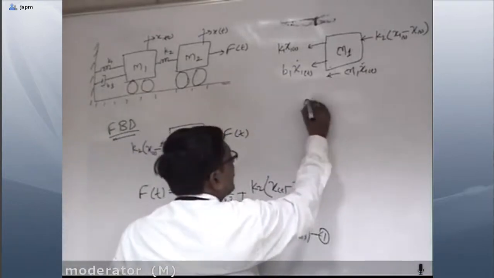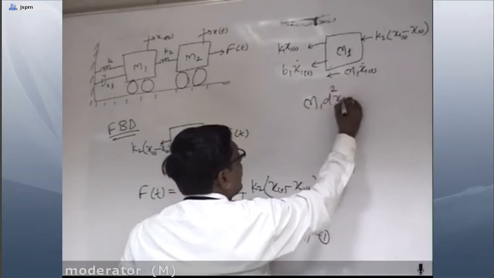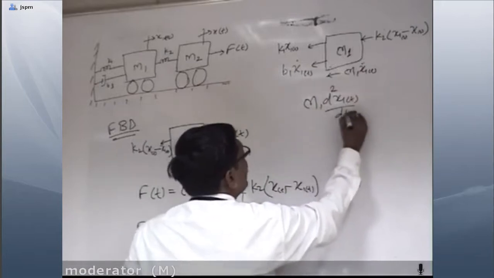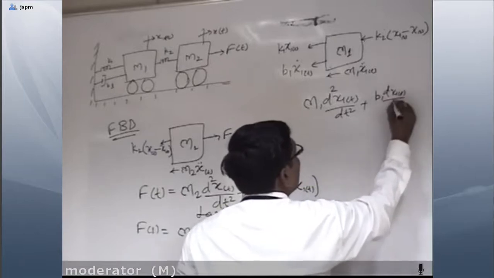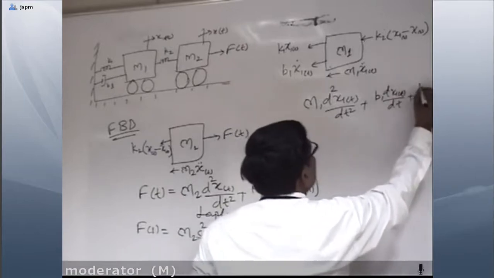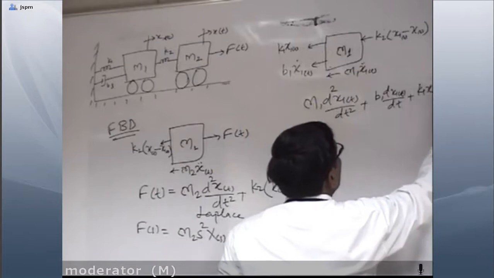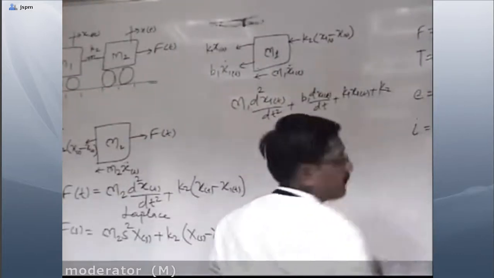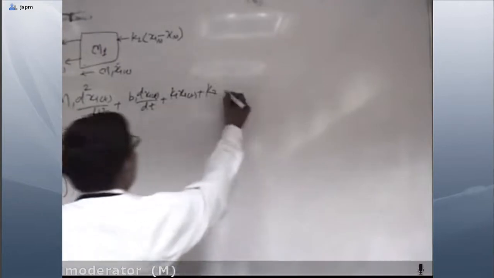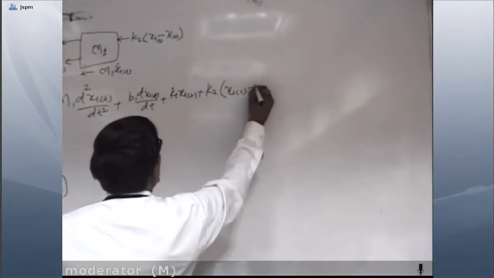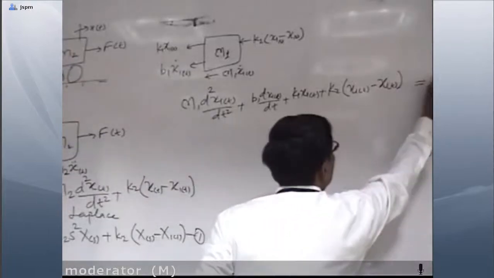So here the equation becomes m1 d square x1 t by dt square plus b1 dx1 t by dt plus k1 x1 t plus k2. Now analogy is over, so I will clear out this one. K2 x1 t minus x of t is equal to 0.